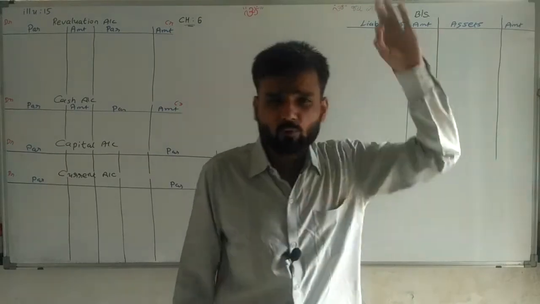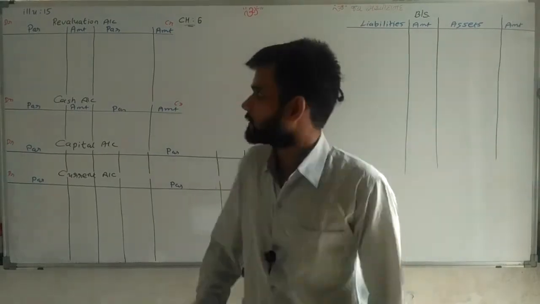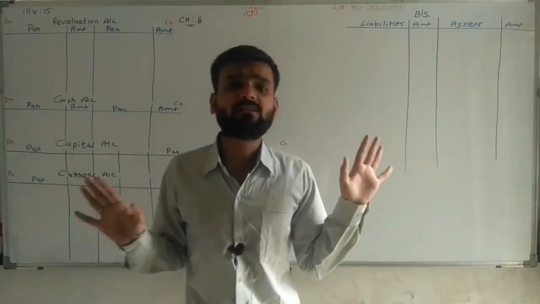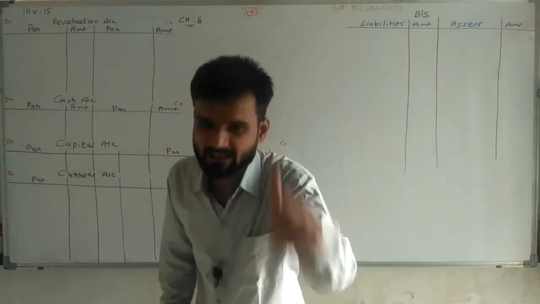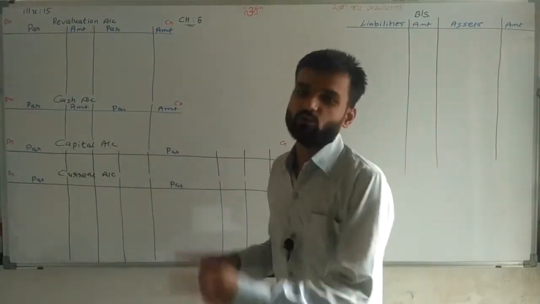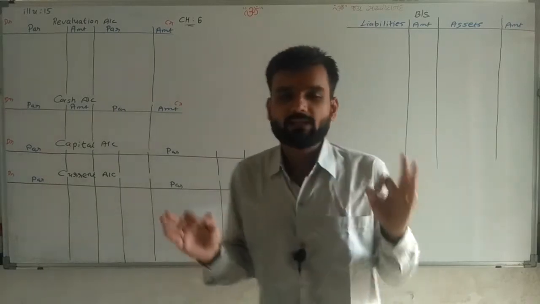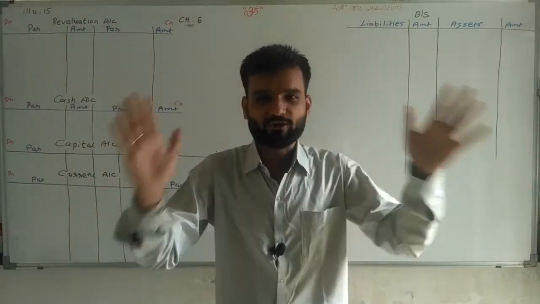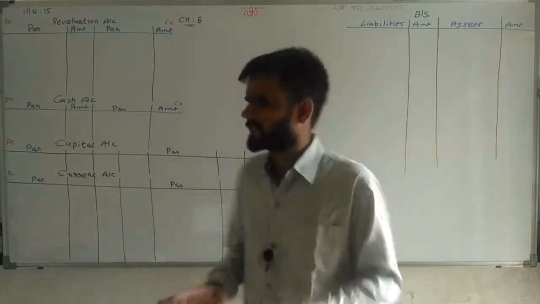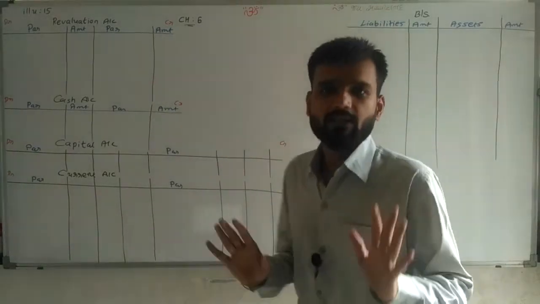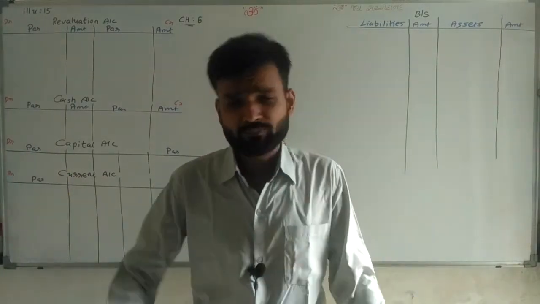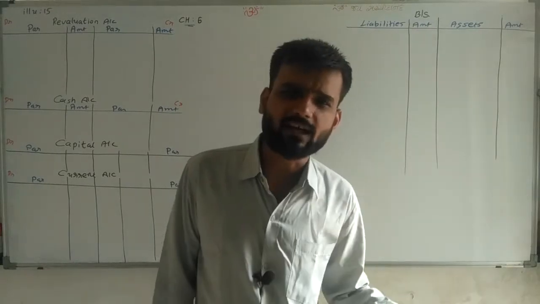In all the sums we have done so far, we prepared the revaluation account, cash account, capital account and new balance sheet. But in this one an extra account is being prepared, that is the current account. To explain this current account only, today's lecture is going on. The sum is very easy, but to understand the current account we are doing this sum. So, starting the sum without wasting our time.